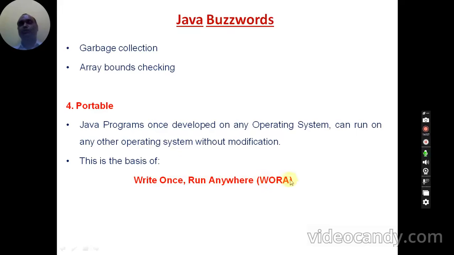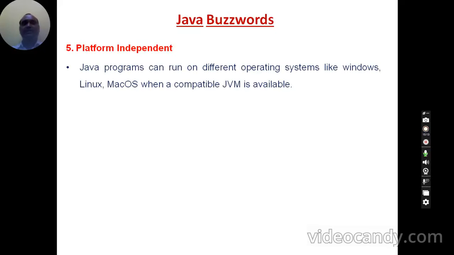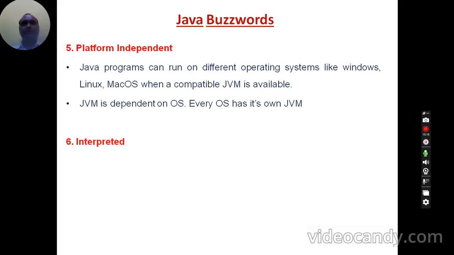That is called the WORA principle. WORA means write once, run anywhere: write the Java program once, run that Java program anywhere. So Java portability follows the WORA principle. And then platform independent. I told you just now that Java is platform independent. Once you write a program on any platform, you can execute that Java program on any other operating system platform. Means easy to carry, it is portable, it is platform independent.